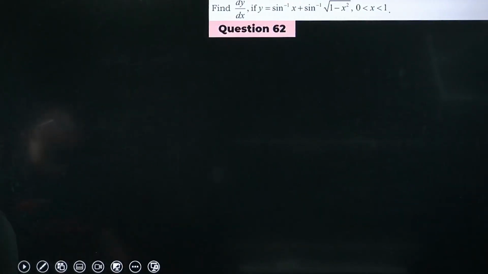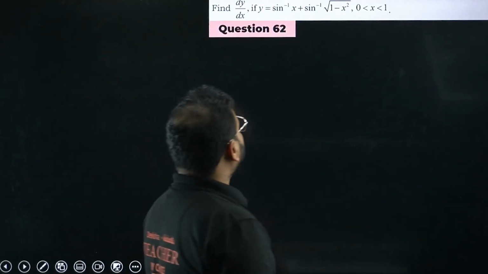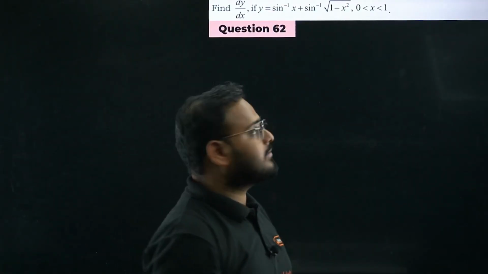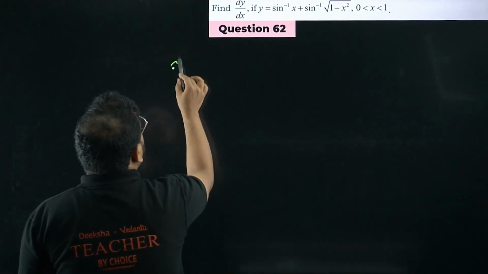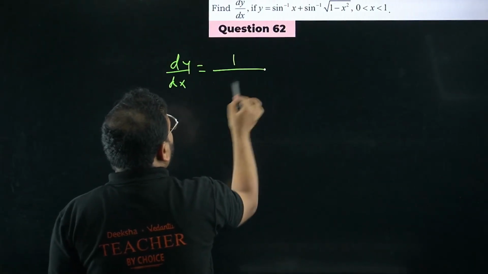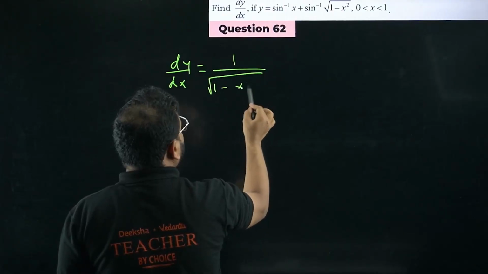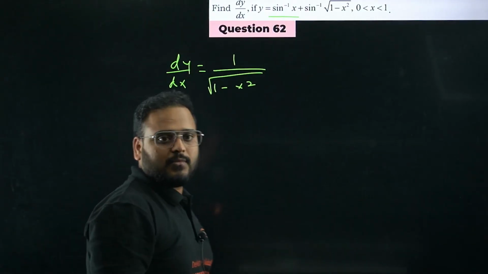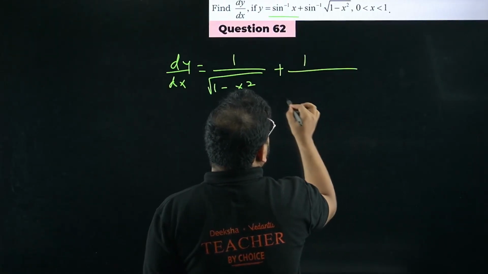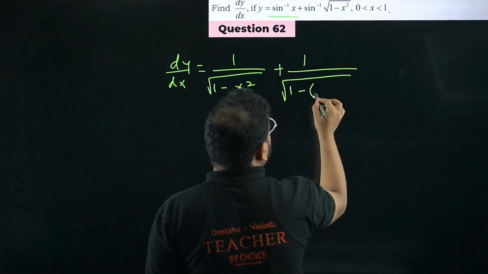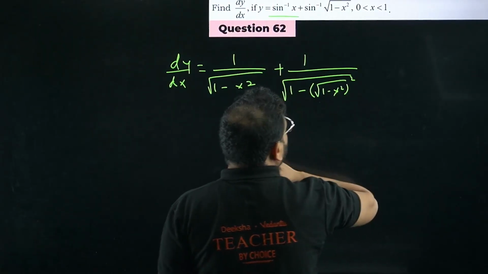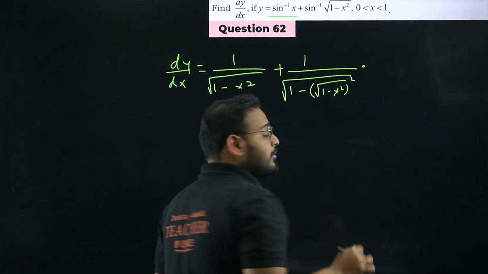Moving on. 62 now. dy by dx if y equal to sin inverse of x plus sin inverse of 1 plus 1 minus x square. Derivative. Can you find it? Let's do it. We get this as dy by dx equals to, please check, 1 upon root of 1 minus x square for the first part. Okay. So next part will have plus sign, of course, and write 1 upon root of 1 minus root of 1 minus x square, the whole square. Then is it enough? No, so we have to apply the chain rule again.